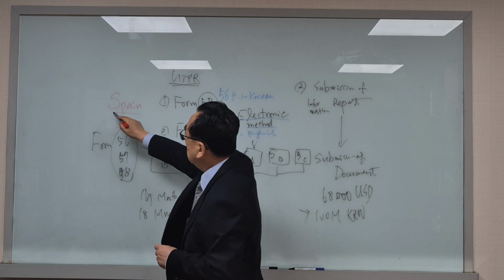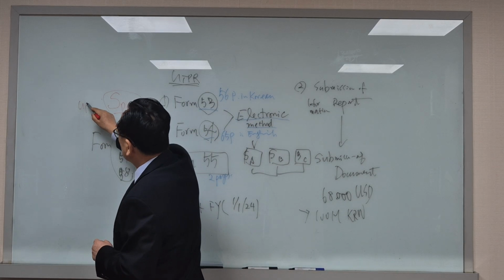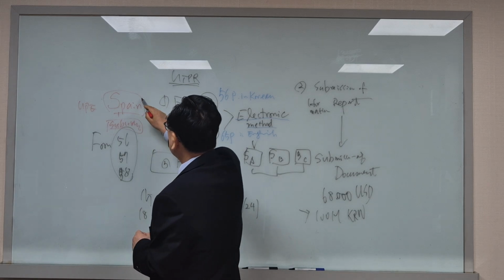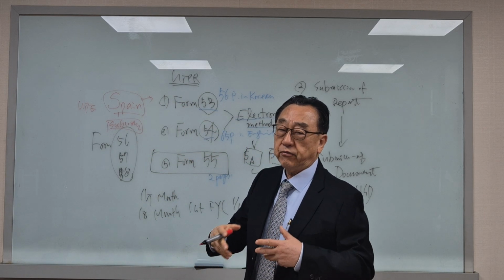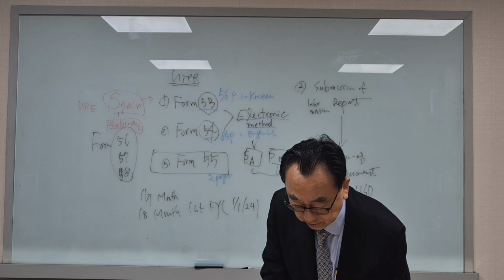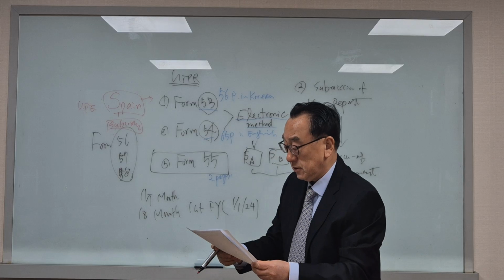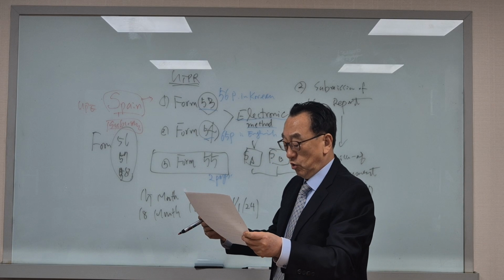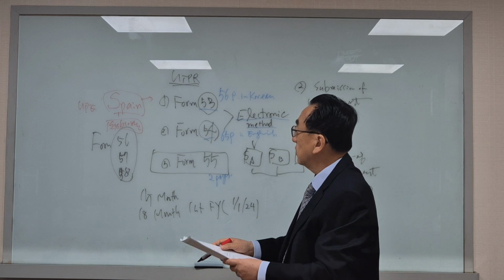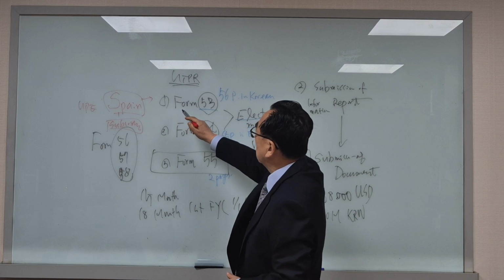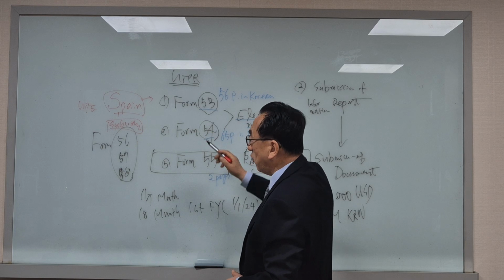So Spain has the ultimate parent entity, and Spain has a subsidiary in Korea. In this case, if Spain does not file the Form 53 or 54, the Global Information Return, then the Korean company should file the Form 53 or 54.